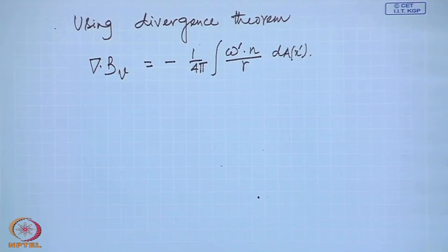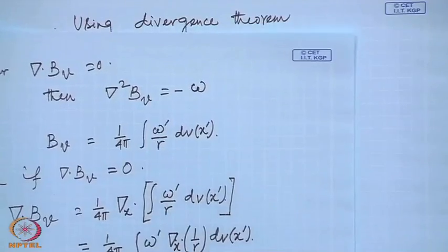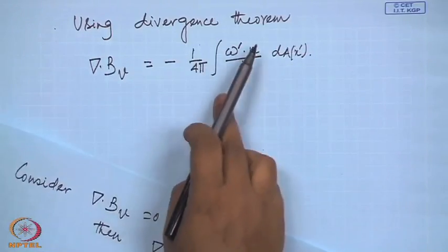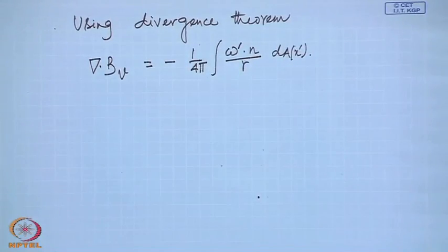This is what is now the divergence of B, but we have obtained this solution assuming divergence of B is 0. So, under what condition can this be 0? This is possible if the fluid at infinity is at rest.